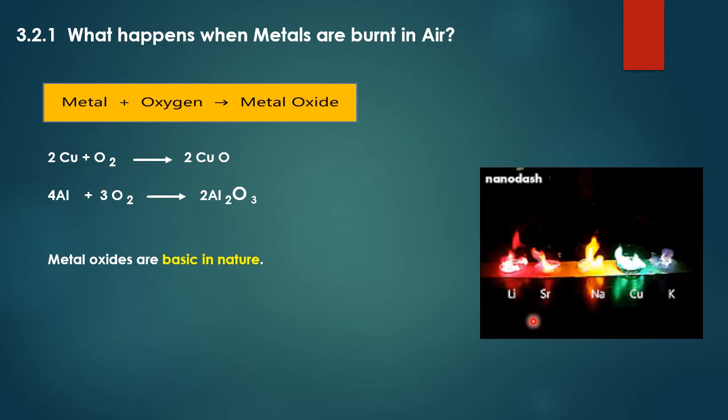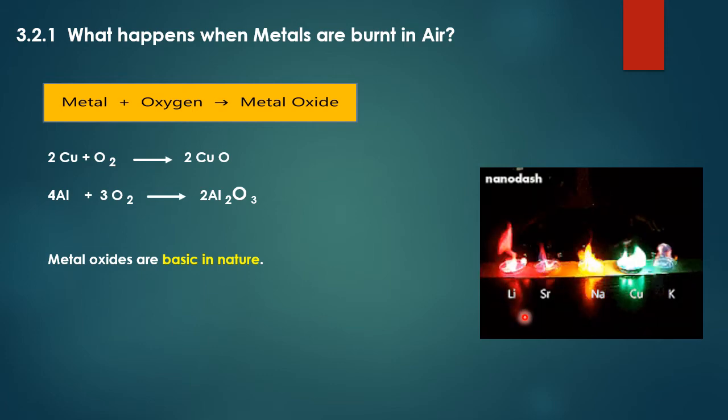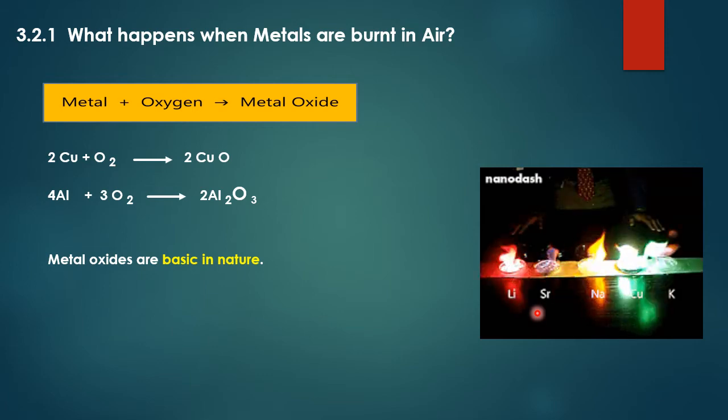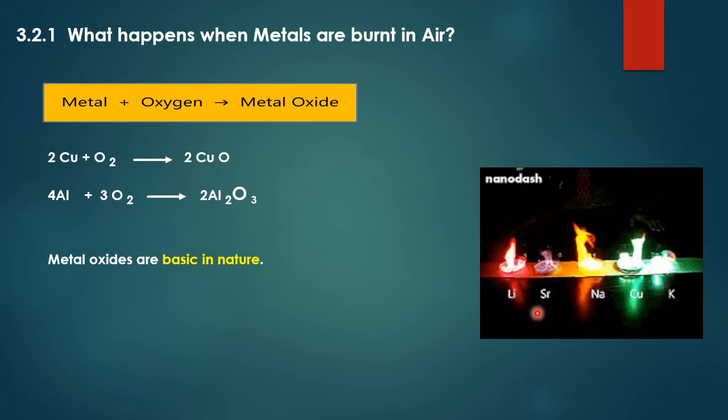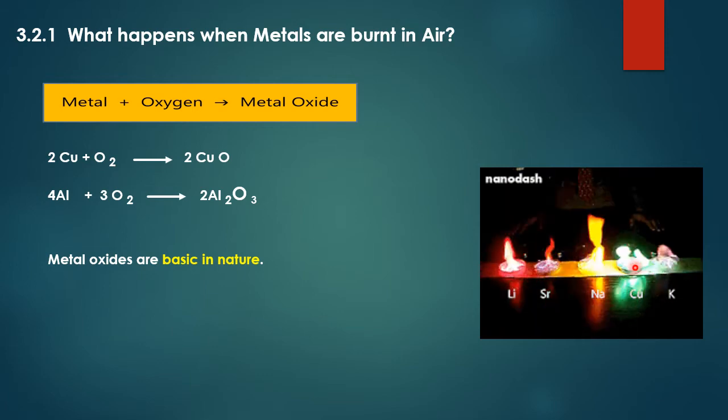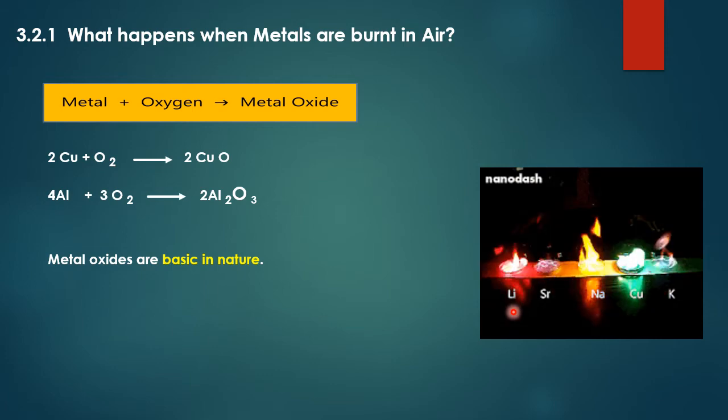Here you can see different metals are given and they are reacting with oxygen or they are burning in air. They all are not reacting in the same way. Some are more reactive, some are less reactive. Even the color of the flame is also different. Here you can see Li, Sr, Na, Cu and K.